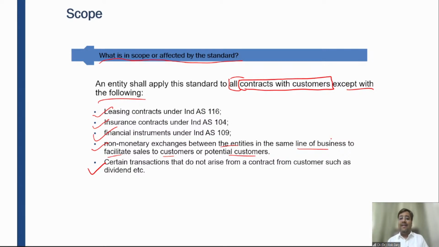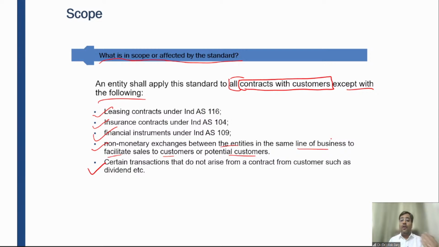Again, financial instruments are dealt with by Ind AS 109, not by Ind AS 115. For example, if a company is getting revenue on account of a fixed deposit, the interest on the fixed deposit, even though it is in the routine of the business, in the ordinary course of the business, that revenue will still be recognized as per Ind AS 109, not Ind AS 115.